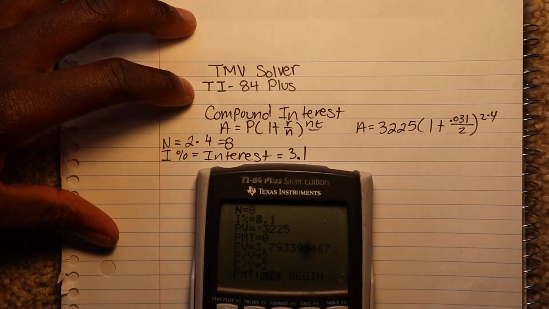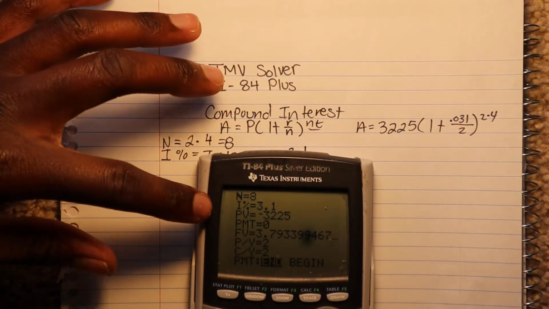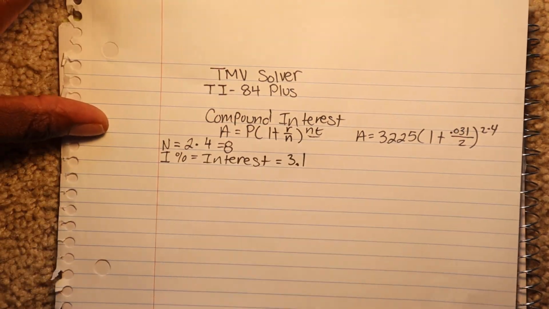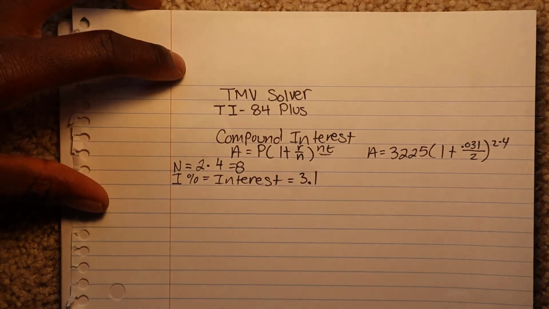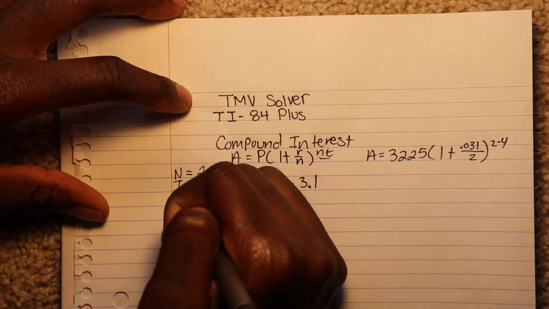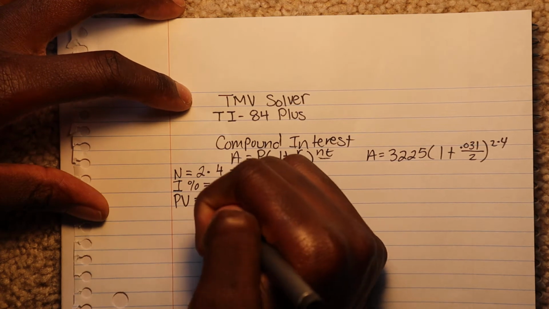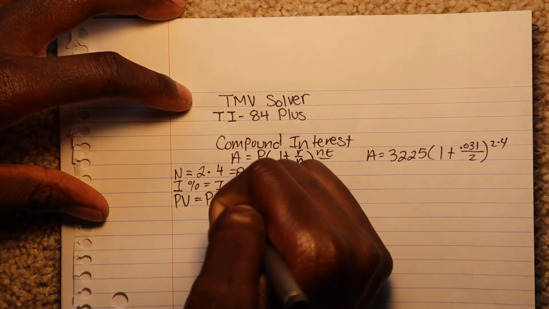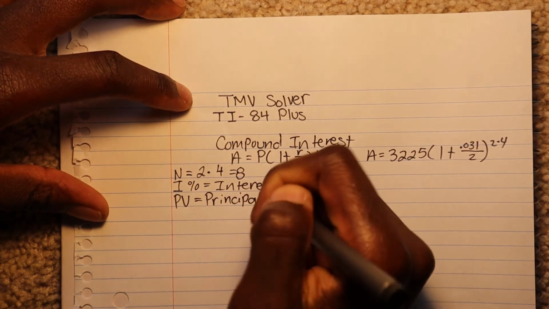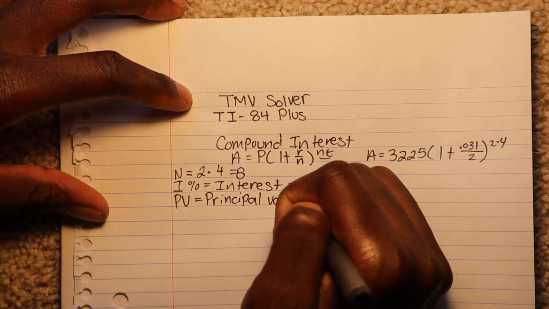Now that we have our I% taken care of, next is our PV. So PV, in other words, is just our principal value.